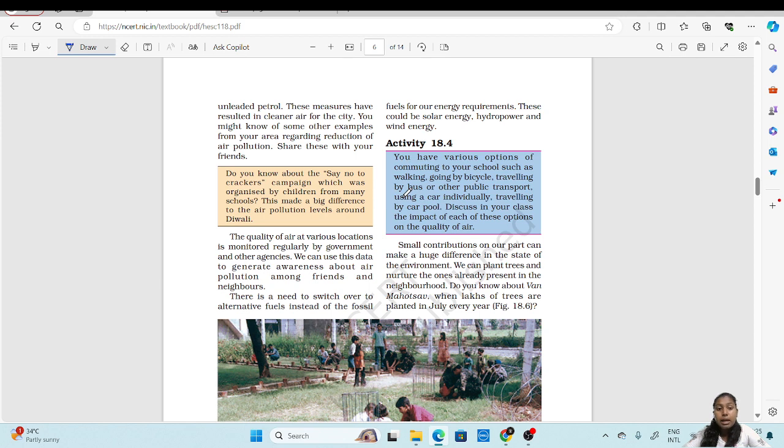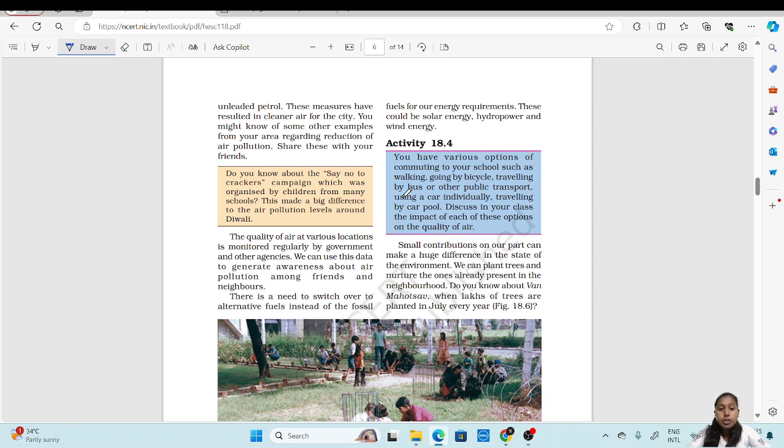This is monitored by the government and other agencies, and they report this data every year to the public so that they could spread awareness among friends and neighbors and tell them that the air is getting polluted. We should not do these things. So the awareness is generated.